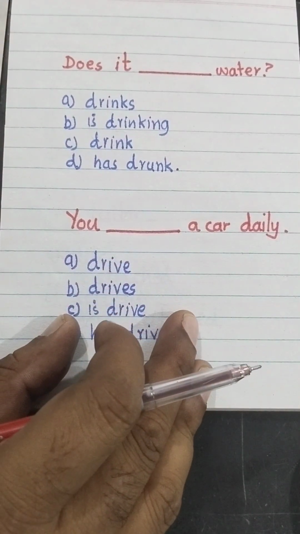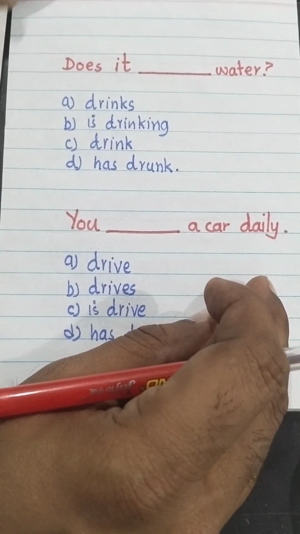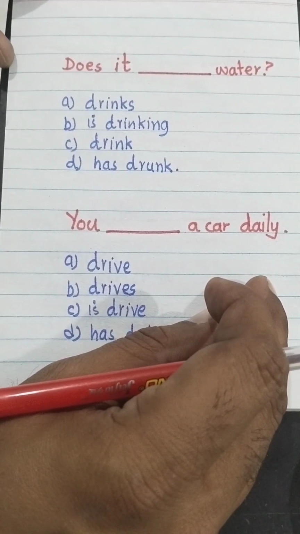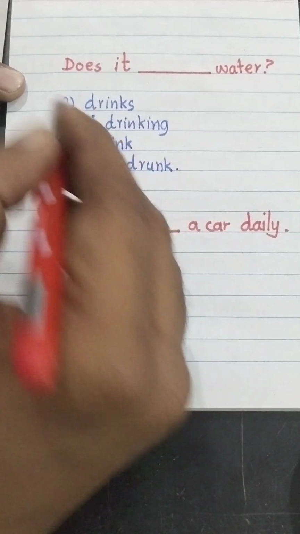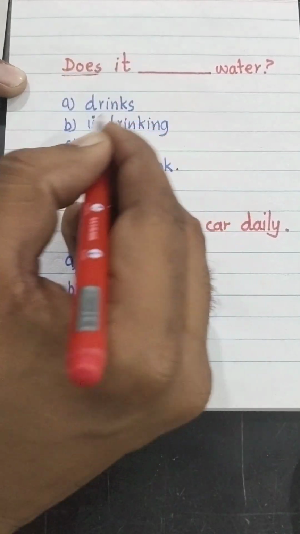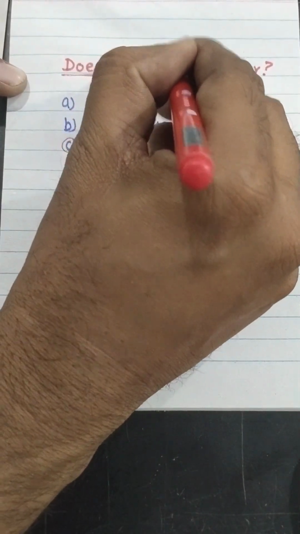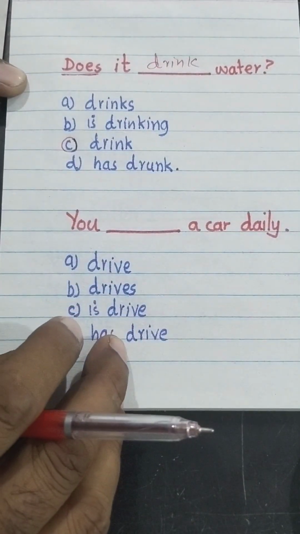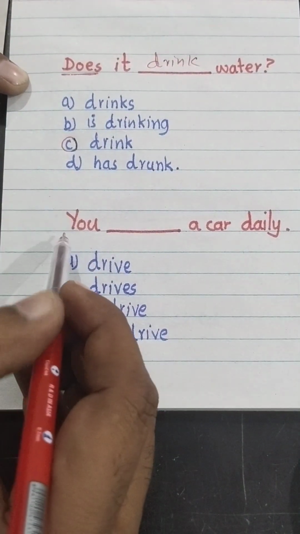Does it blank water? Option A, drinks. Option B, is drinking. Option C, drink. Option D, has drunk. When we have used does here, we simply use V1. Does it drink water? Okay.